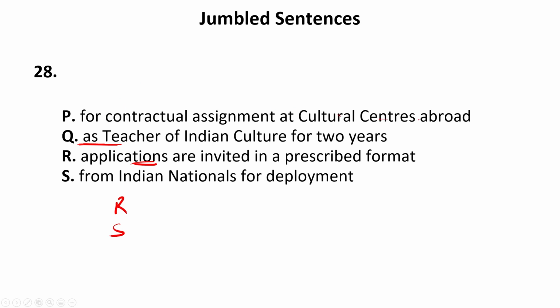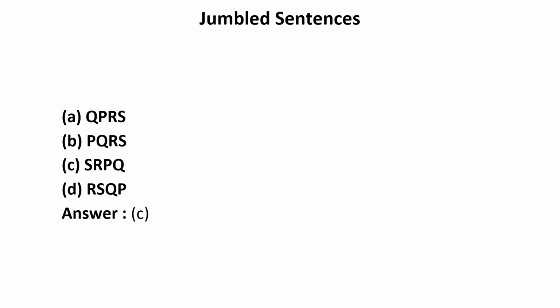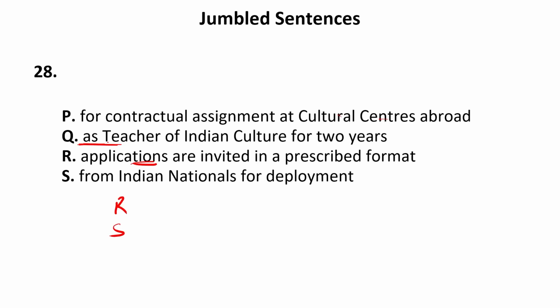Now, let us go according to the options. First, we have Q, then P, then S, then R. Now, if I begin the sentence with Q, the sequence which is given to us is QPRS. Let us see whether this option matches or not. So, Q: as teacher of Indian culture for 2 years, for contractual assignment at cultural centers abroad, applications are invited in a prescribed format from Indian nationals for deployment. But this does not make any sense and it is not going in flow. So this cannot be the correct answer.